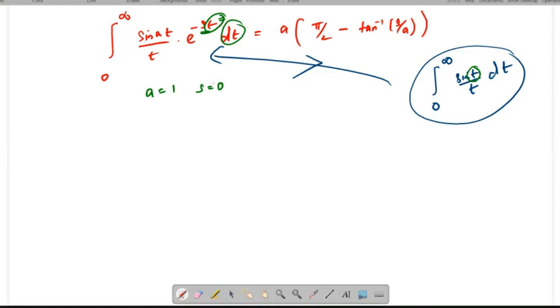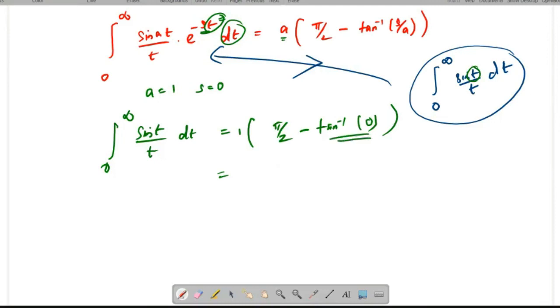So I'm going to take s equal to 0. You have to substitute a equal to 1 and s equal to 0 in the entire expression. So from that you may get the integral from 0 to infinity of sin t divided by t dt, and e power 0 is going to be 1, so no need to write the term. Already you have taken a equal to 1. If you substitute, you may get pi by 2 minus tan inverse of 0. So tan inverse of 0 is nothing but 0. So only you may get pi by 2.